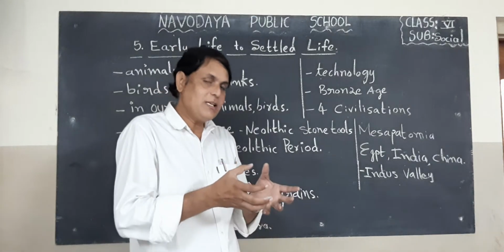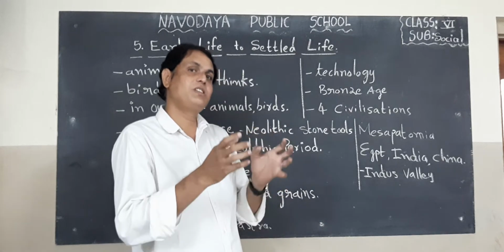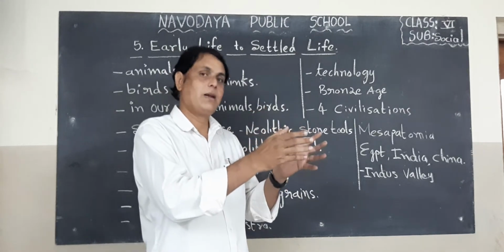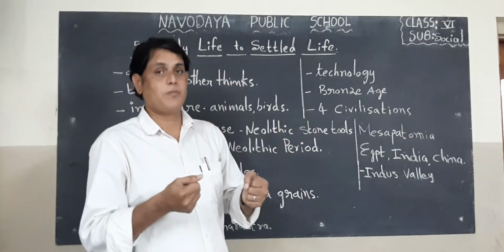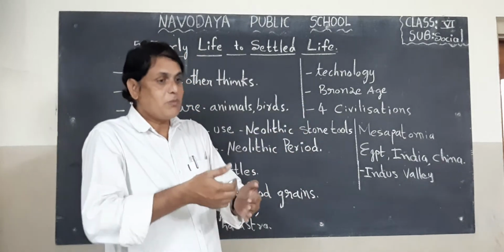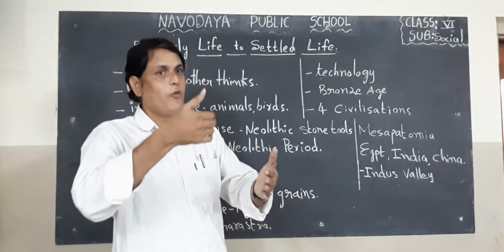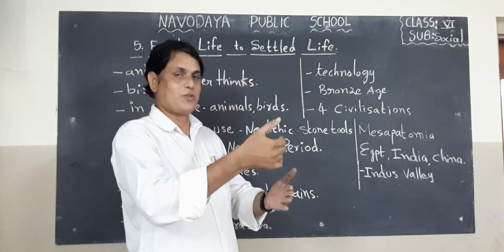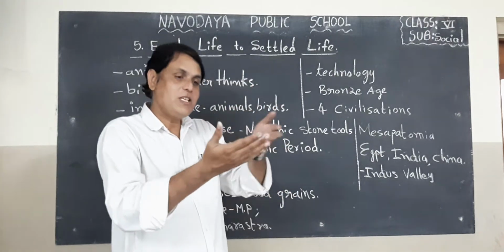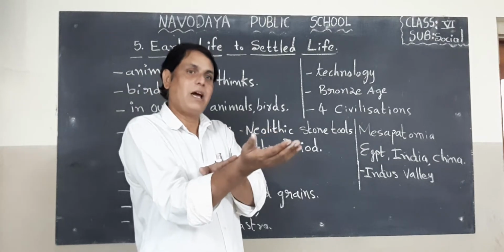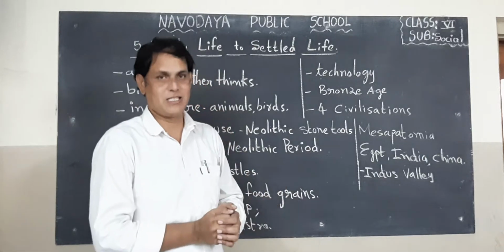So we started to use metal for our domestic and also for our agriculture purposes. Metal is very strong. That means we are gradually improving. At the first stage, we used stones as tools to cut the trees, and to these stones we attached a wooden handle to cut the trees, to dig the earth, etc.